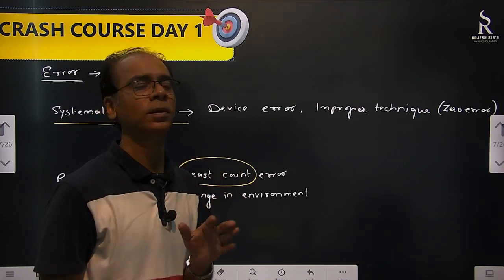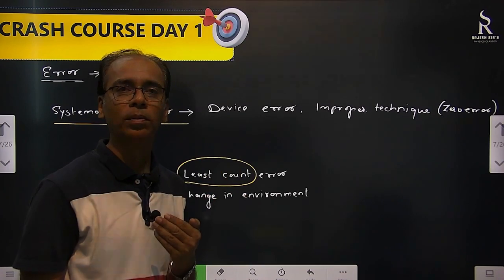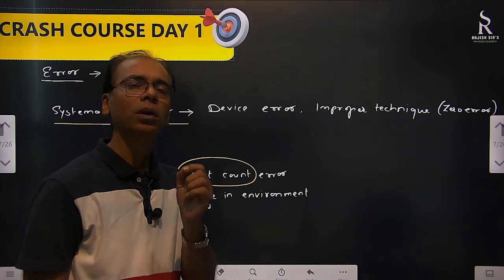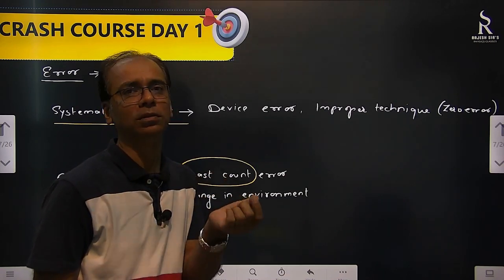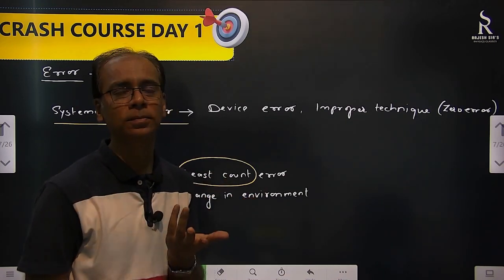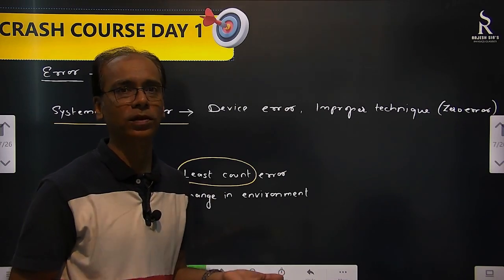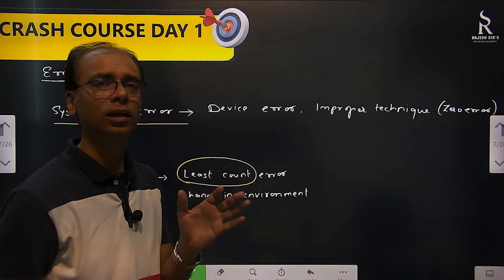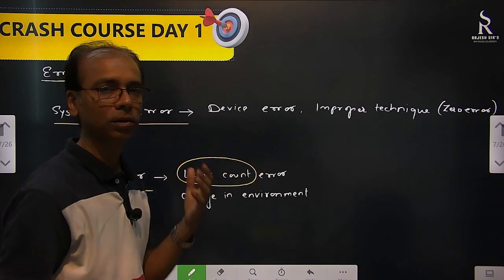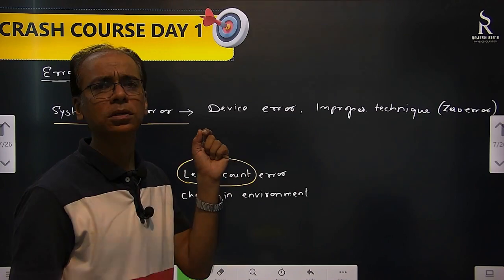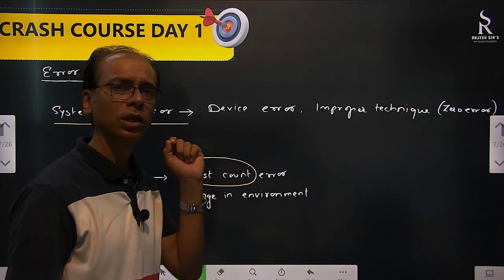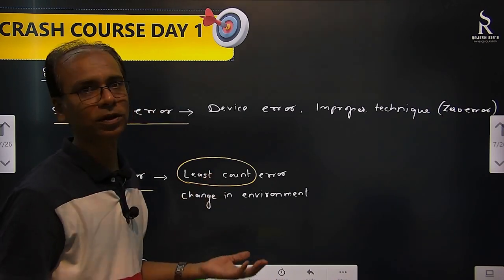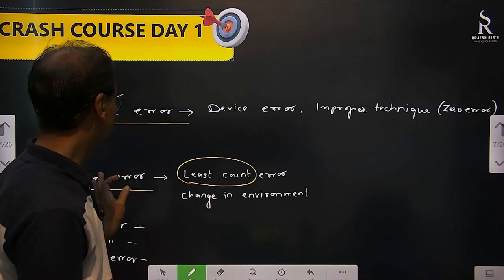It's not possible that the length is actually 5 mm and I am seeing it as 9 mm. Is it possible? Not possible. So maximum, one person will say 4 or another person will say 6, or maybe you are saying it correctly, 5 mm. But here we are saying how much minimum error is possible. That's called least count error. So how much minimum you can measure with any instrument is called its least count error. So that's possible, yes, definitely possible. Okay, so this is random error.